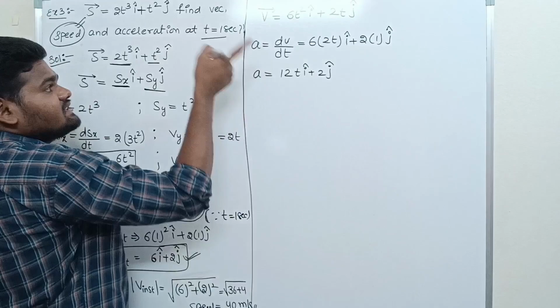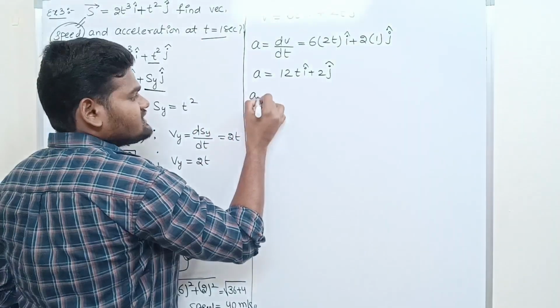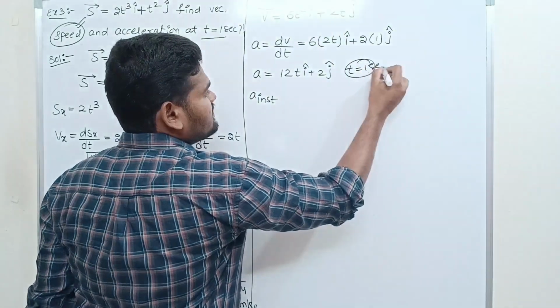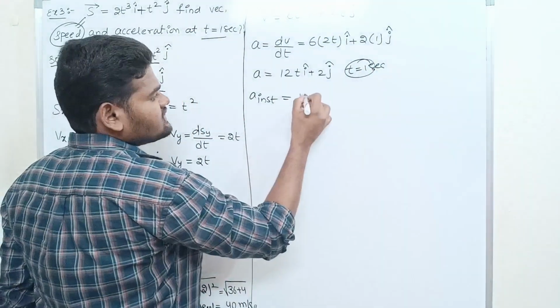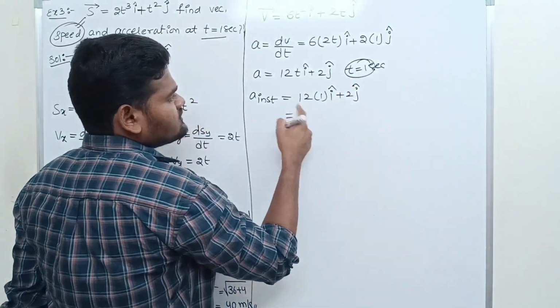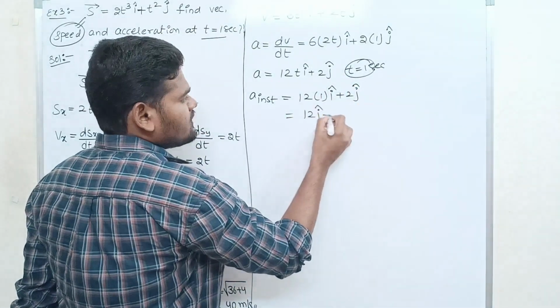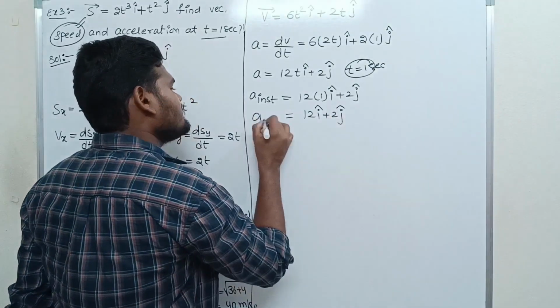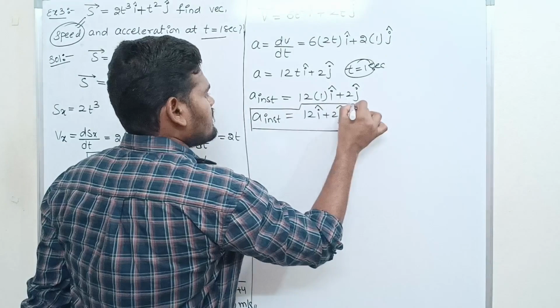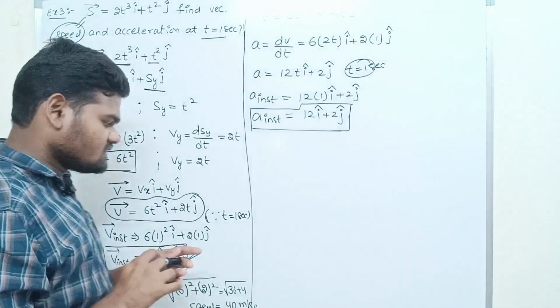So we have to find the instantaneous acceleration, at time t equals 1 second. So instantaneous acceleration is equal to 12 into 1 i cap plus 2 into j cap. So 12 into 1, 12 i cap plus 2 j cap. So what is this? Instantaneous acceleration. Are you getting? Any doubts?